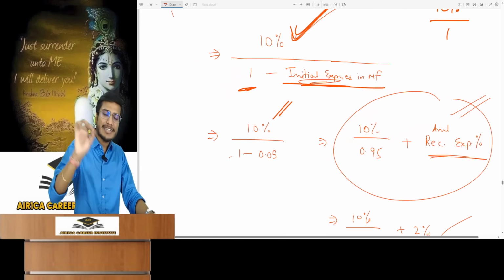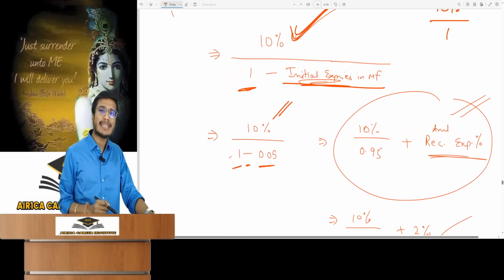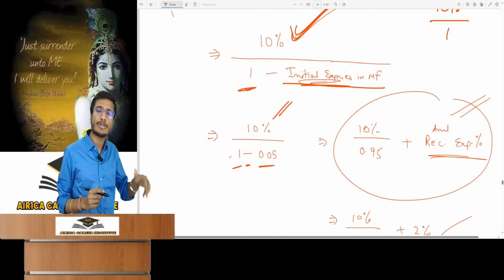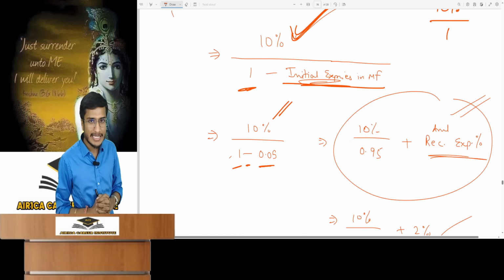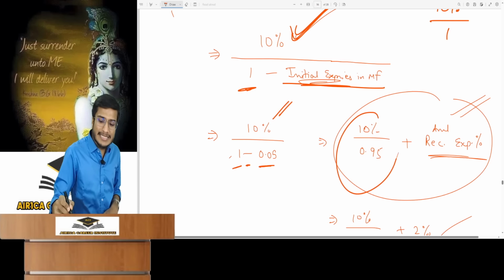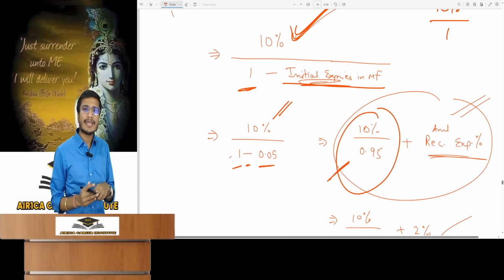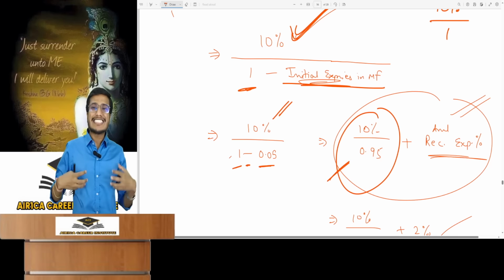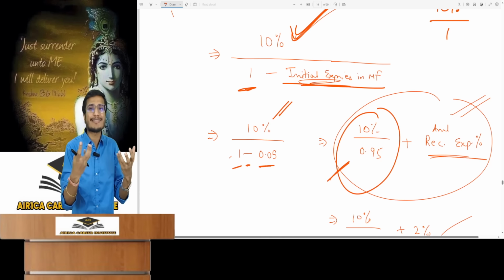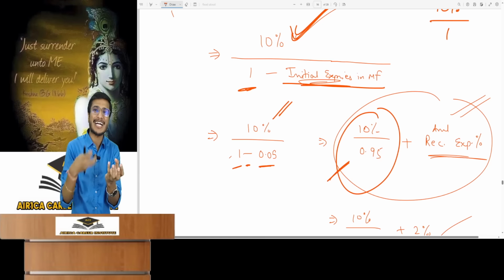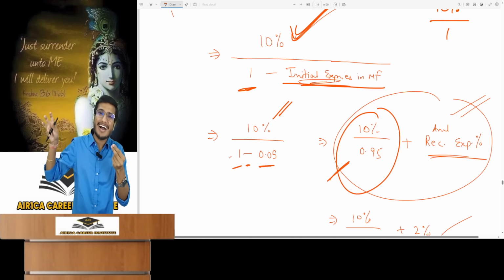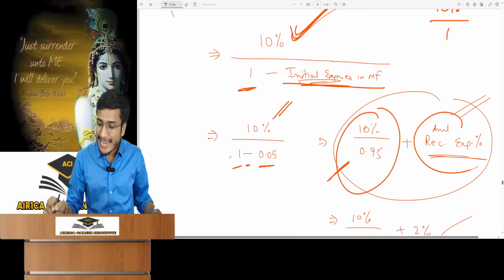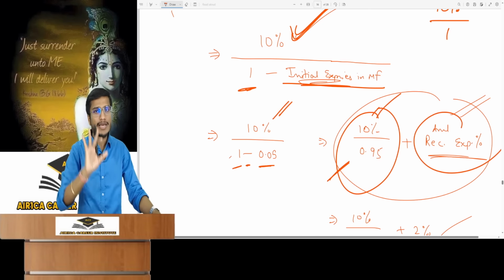Understood? So 10% divided by 1 minus, we will have to deduct the initial expenses, which were 5%. So I have written 5% in decimals, that is 5 by 100, which is 0.05. Okay, no problem. I have to earn 10% return on 95 paise for the investor. Is that enough? No. Apart from this, I have operating expenses and an expense ratio. These represent my costs that occur in every period. The mutual fund needs to earn that expense as well, and these are called annual recurring expenses because we calculate them on an annual basis.